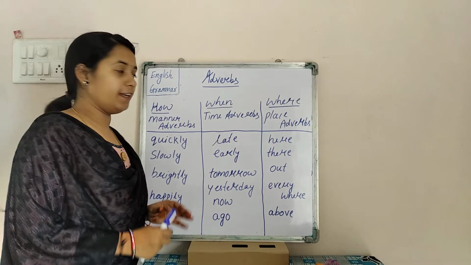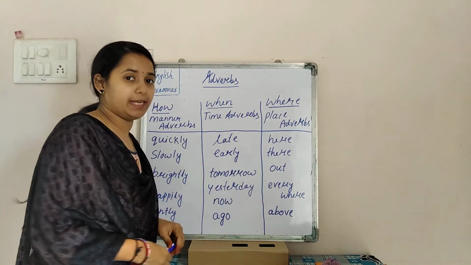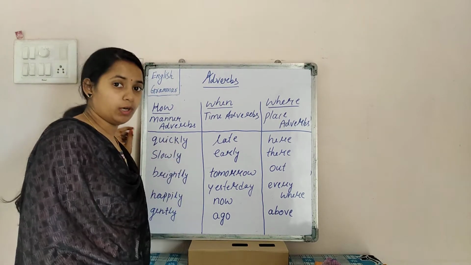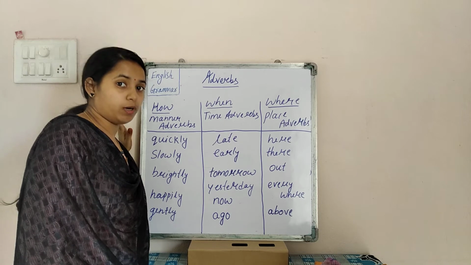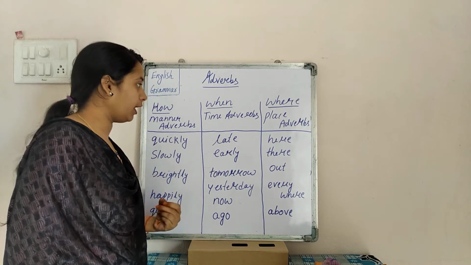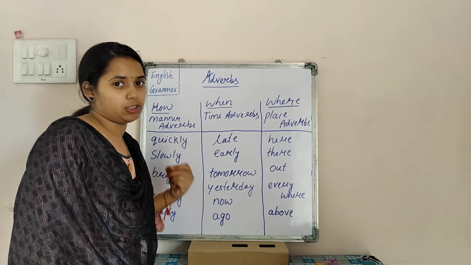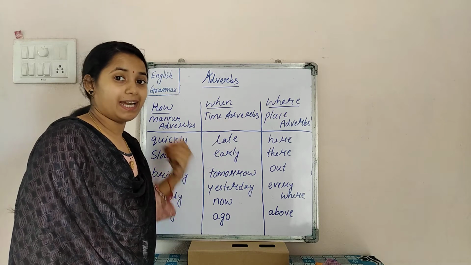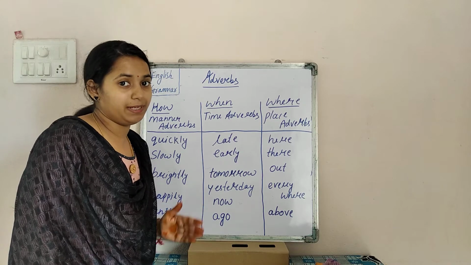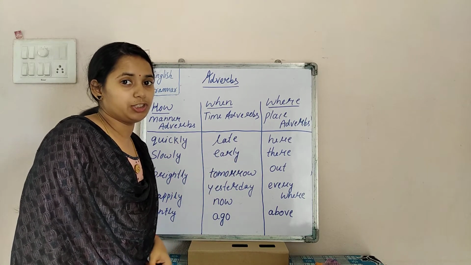So kids, you can see here the list of manner adverbs, time adverbs and place adverbs. As I said, manner adverbs are the answer to the how words. That means how the particular action is carried out. And what are the time adverbs? When the particular action is carried out is called time adverbs. And the last one is the place adverbs. That means it gives the information about where the particular action is carried out.